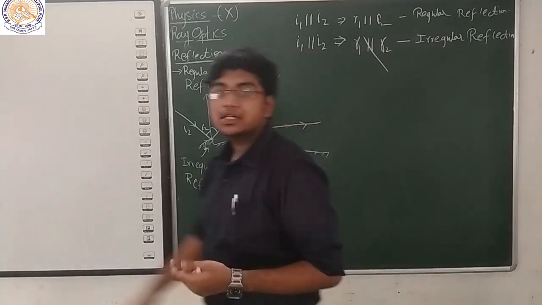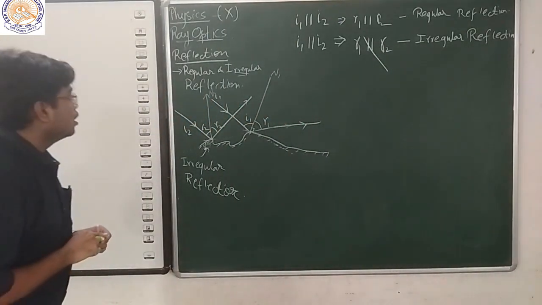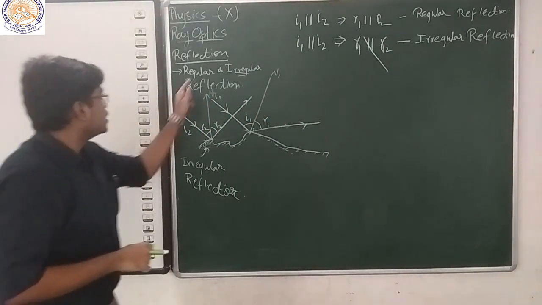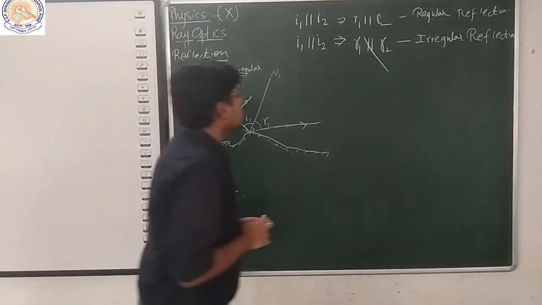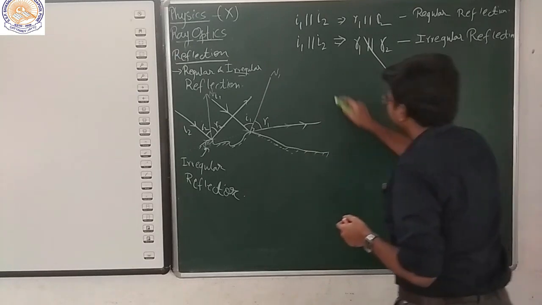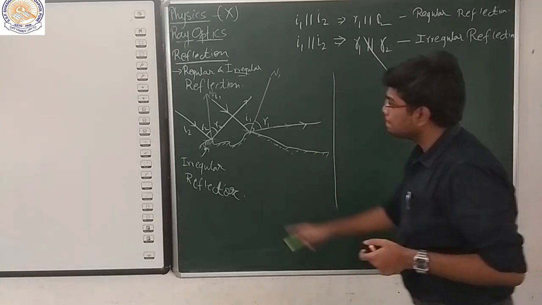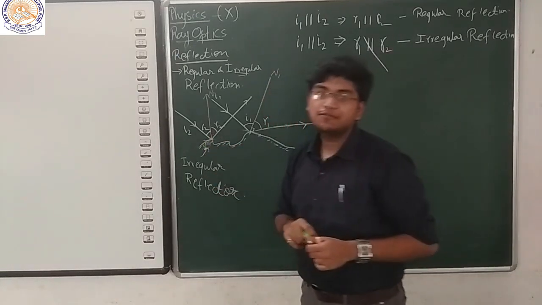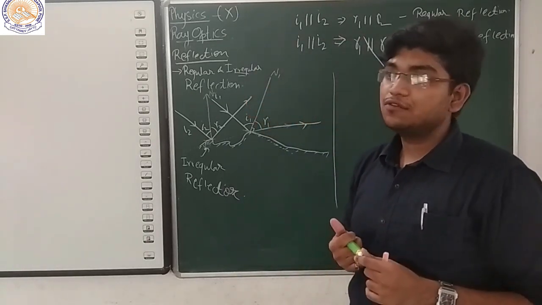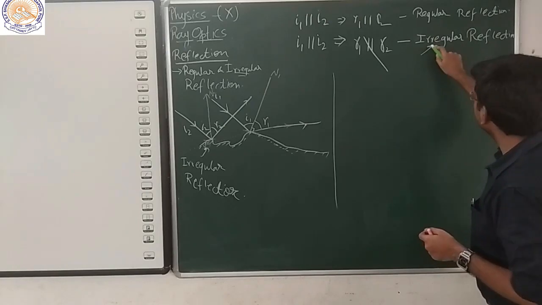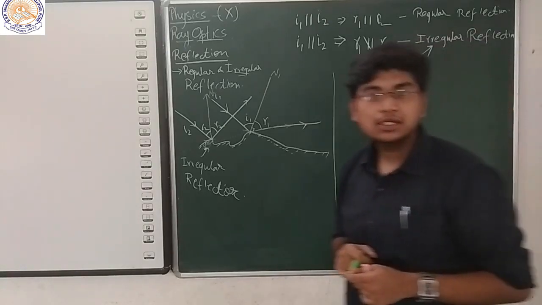Okay, here comes the question. In regular and irregular reflections, we have applied laws of reflection. Now, are the laws of reflection valid in irregular type of reflection?